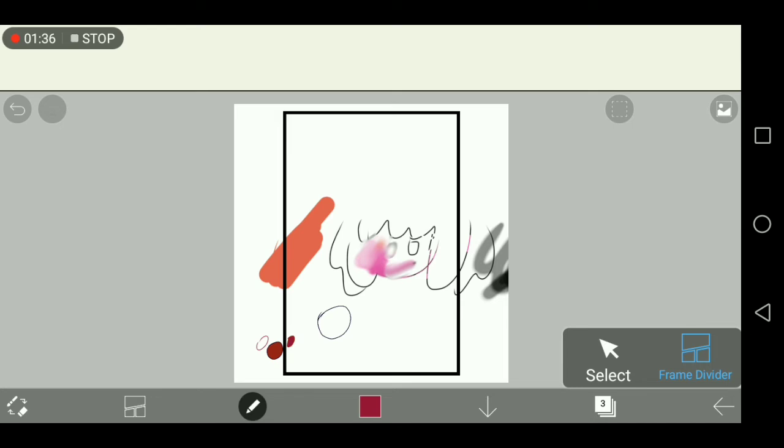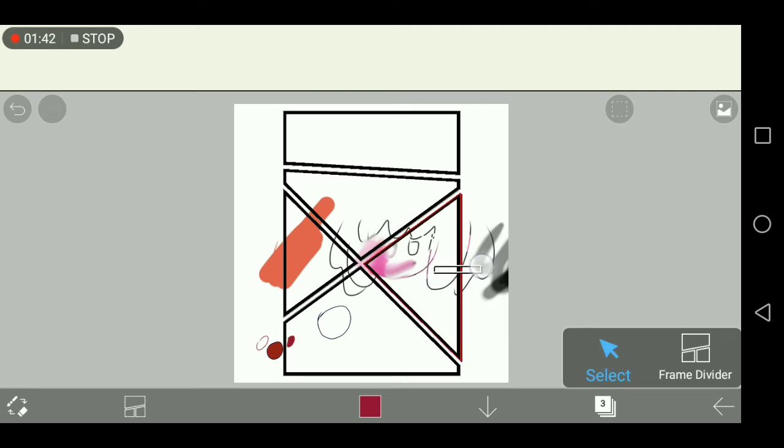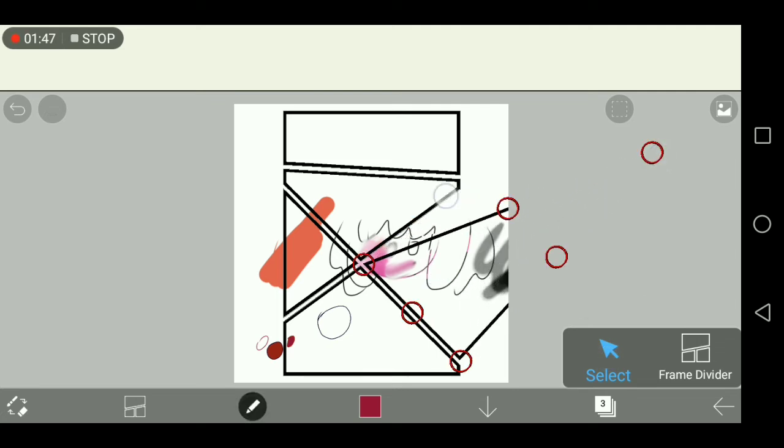And then with select, oh wait, no, frame divider, you can divide the frames like that. And it's really easy, but I haven't actually made a comic here. Never tried to. But anyway, there you go. It's useful if you want to make comics.